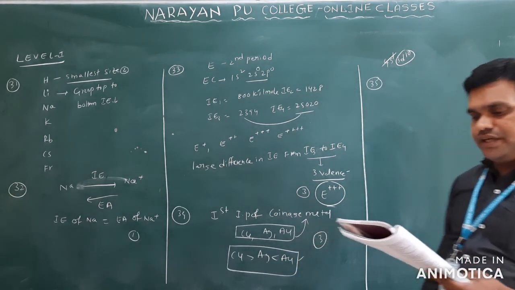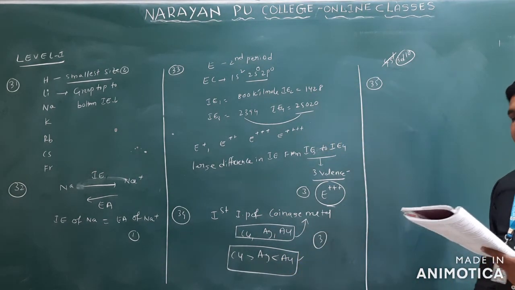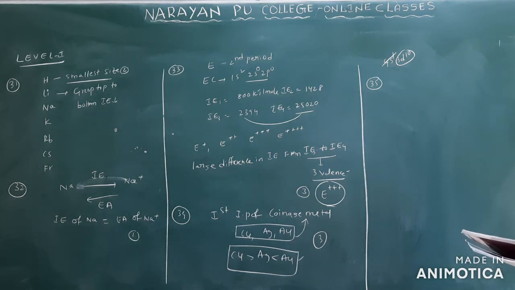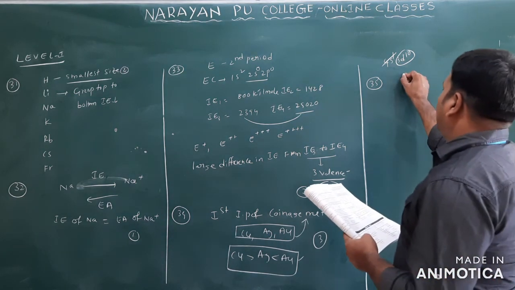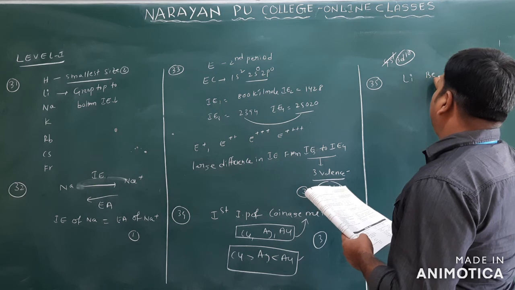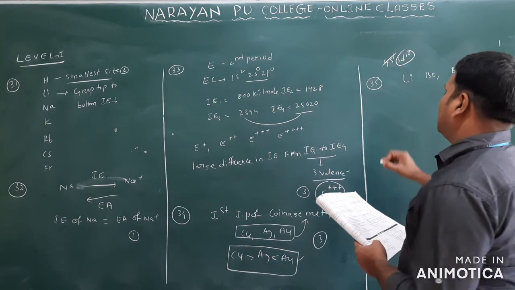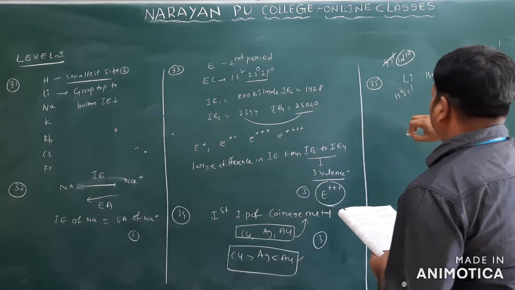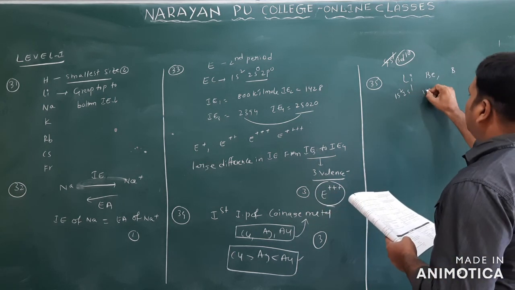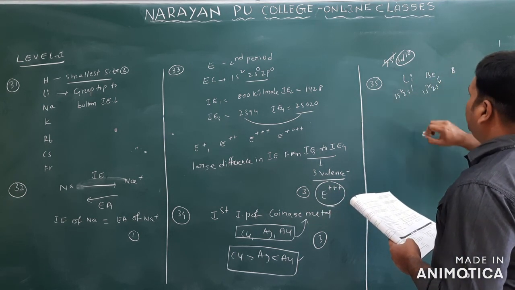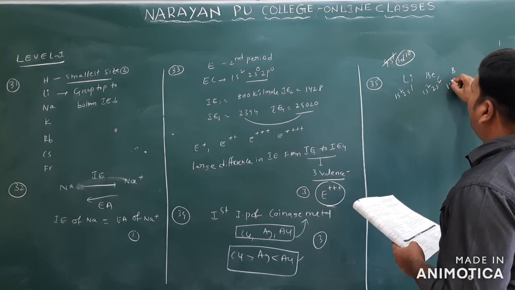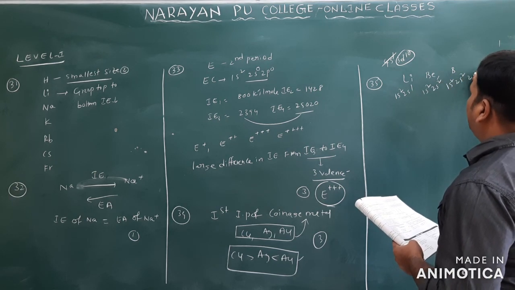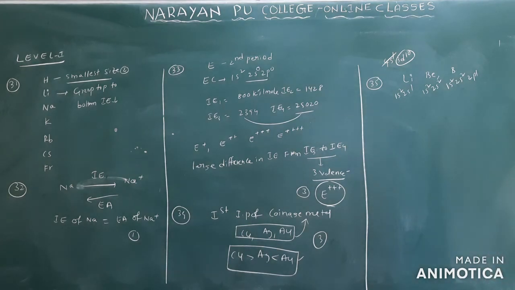Come to question number 35. We have the second ionization potentials of lithium, beryllium and boron. What is the configuration of lithium? We have 1s2 2s1. Beryllium has 1s2 2s2, and boron has 1s2 2s2 2p1. So this is the configuration we have.